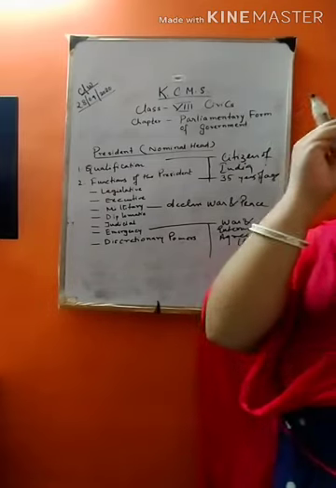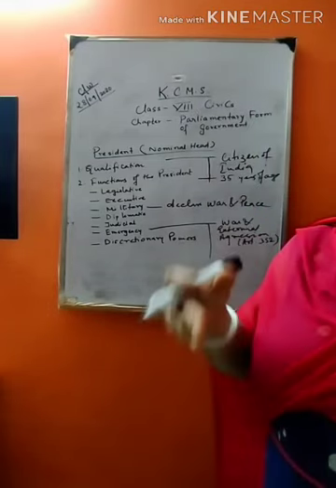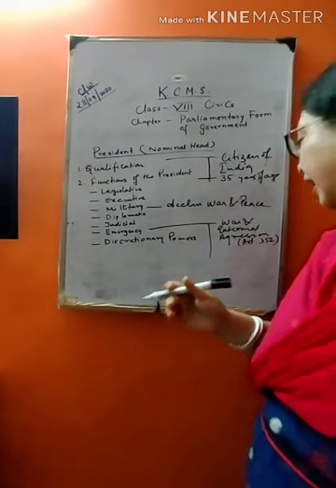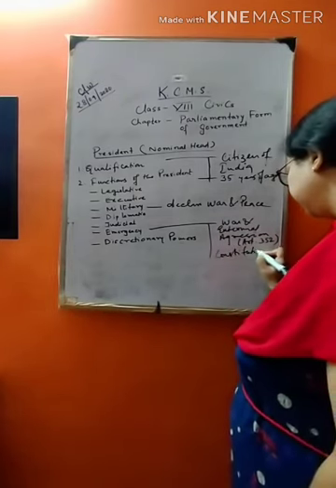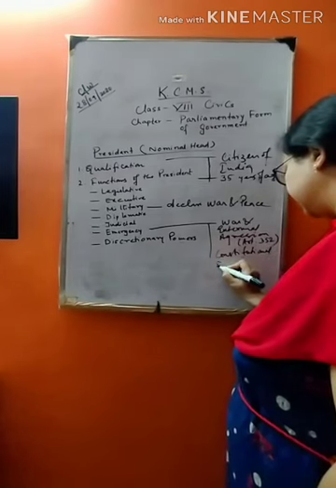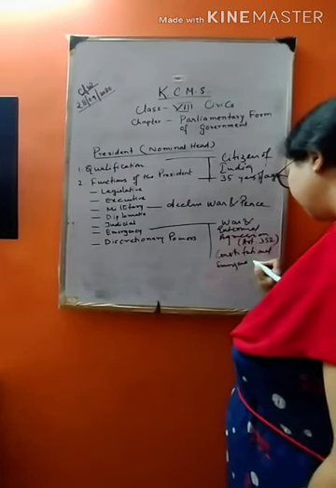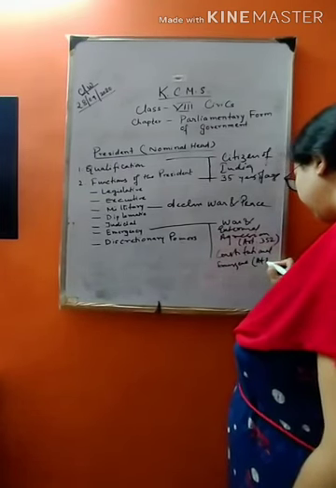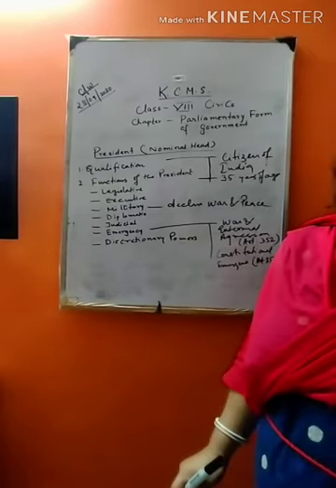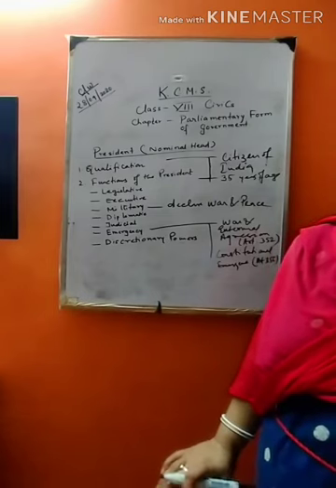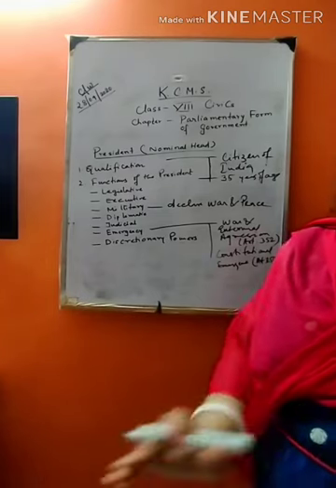The second emergency is called constitutional emergency, under Article 356 of the Indian Constitution. Constitutional emergency arises when the law and order machinery of a state breaks down.